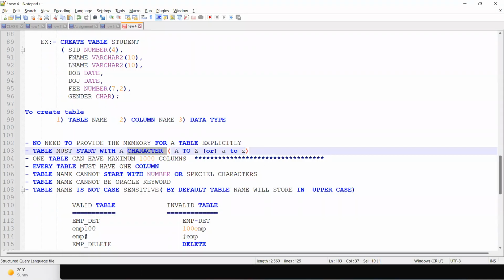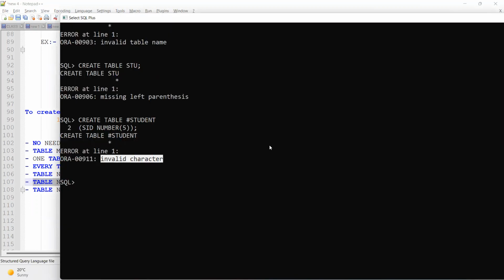Okay. Next, a table name cannot be an Oracle keyword. Oracle keyword in the sense that here create is a command, it is also a keyword or command. Create is a command and table is a keyword for the creation of a table. So a table name cannot be an Oracle keyword or Oracle command. I think everyone knows commands like delete and truncate. So let us give a keyword as the table name. Here table is a keyword, right?